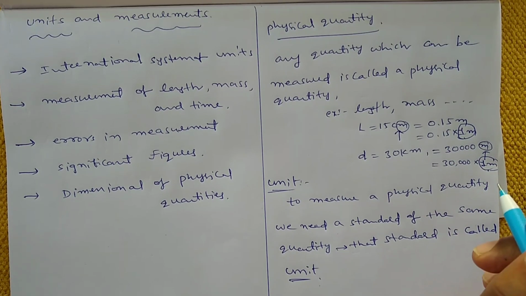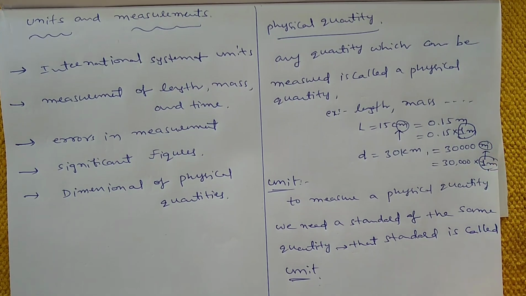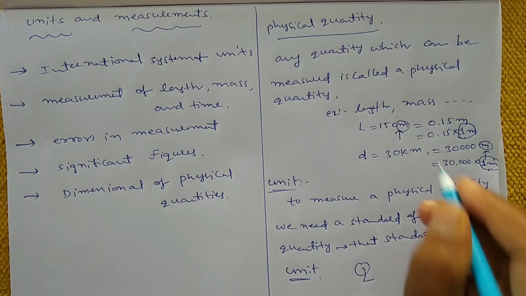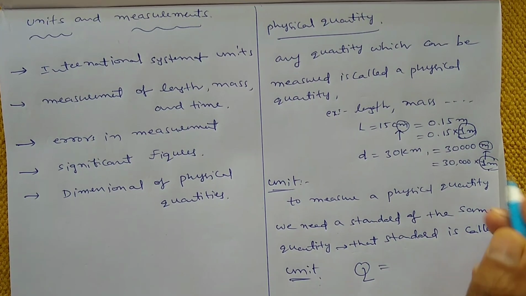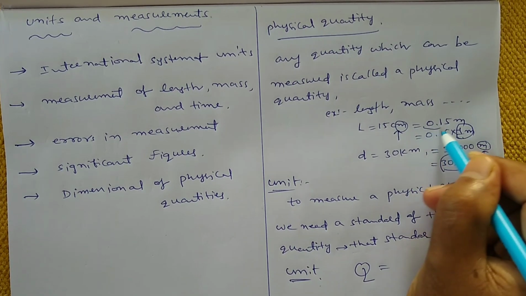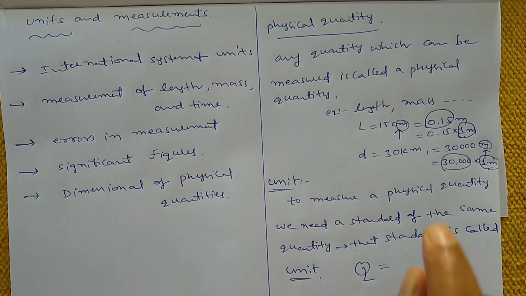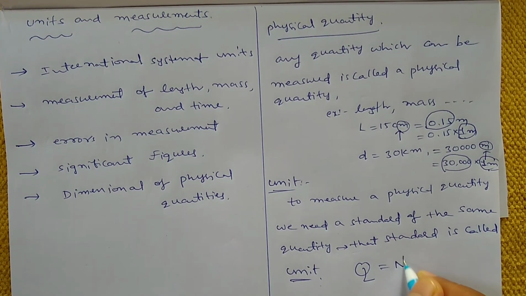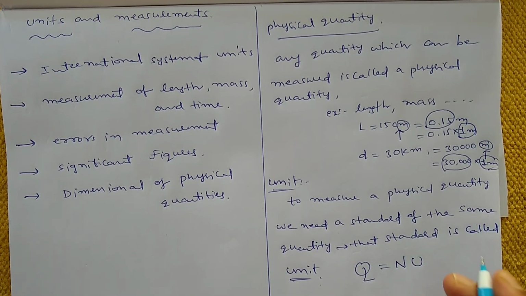So like that we will measure the physical quantity. See here this physical quantity Q, from this example, 30,000 is a number, 0.15 is also a number, that number into the standard unit. That means you can write number into unit.